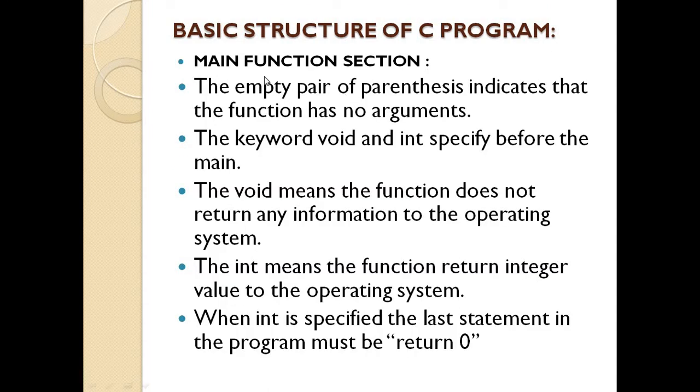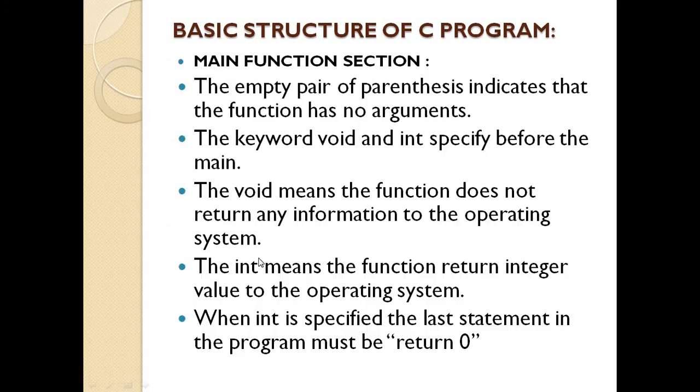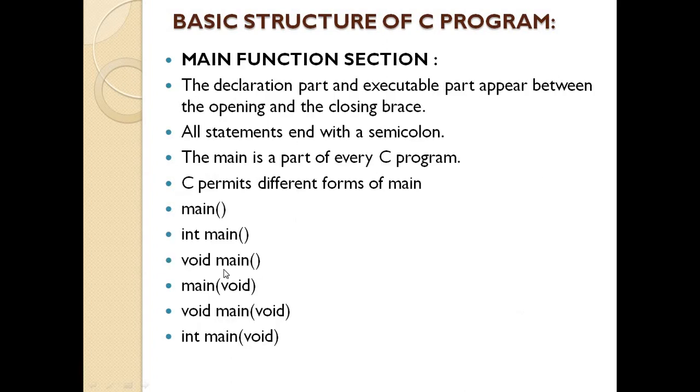Now the next point related to the main function. The empty pair of parentheses indicates that the function has no arguments. It means if we write just main, or give empty brackets, same here, int main empty, void main empty, the empty pair of parentheses indicates that the function has no arguments. We need to use void or int before the main.